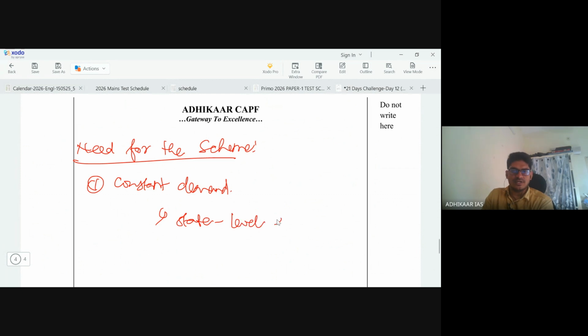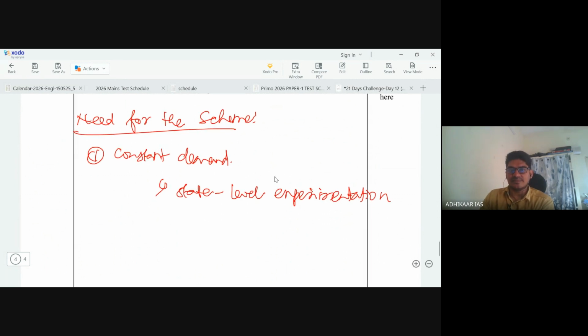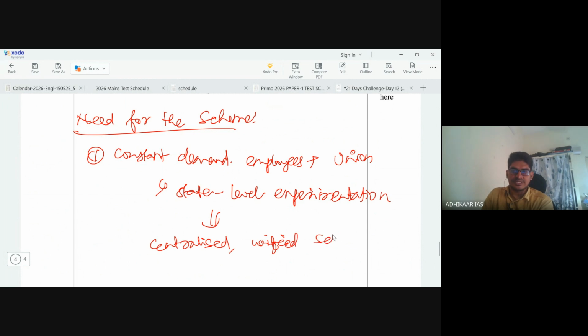So all these called for a central level solution. Constant demand from employees and their unions, plus state level experimentation, compelled the central government to come up with a centralized, unified pension scheme. That is what this UPS is all about.